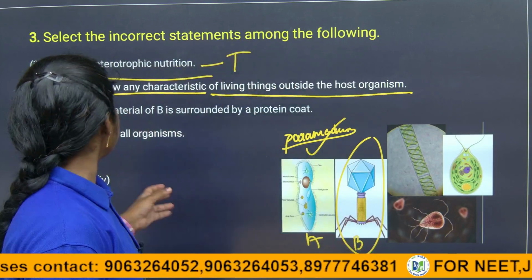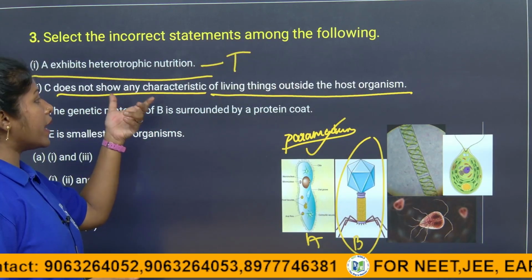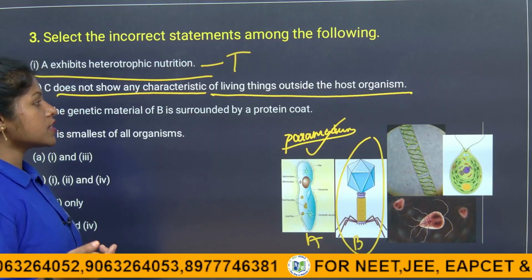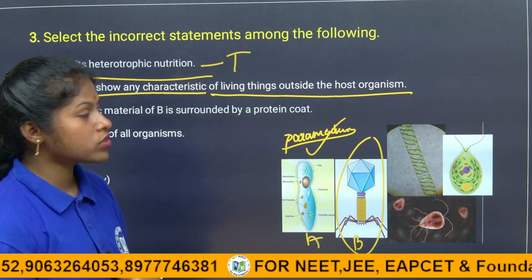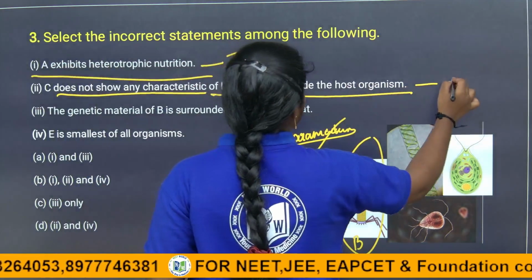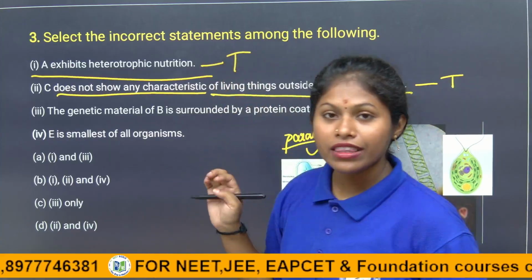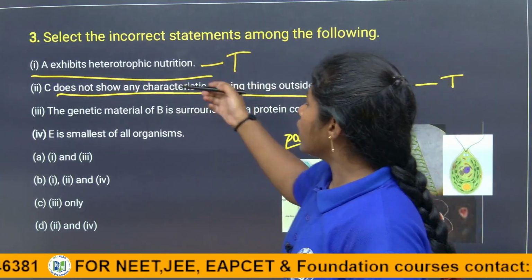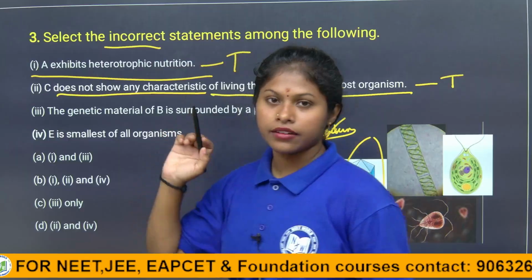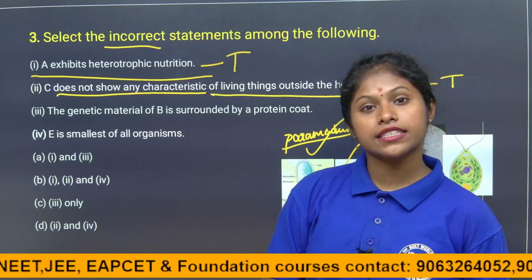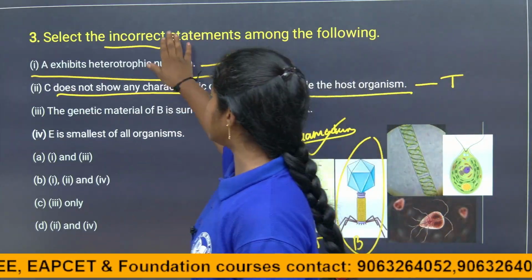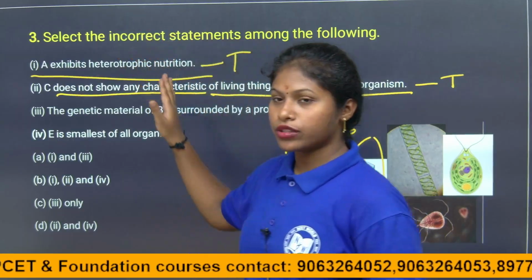That is why C does not show any characteristic living features when it is outside of the host. That is also a correct statement. But the question asks for the incorrect statement, not the correct statements. We have to find the incorrect statement according to the question.